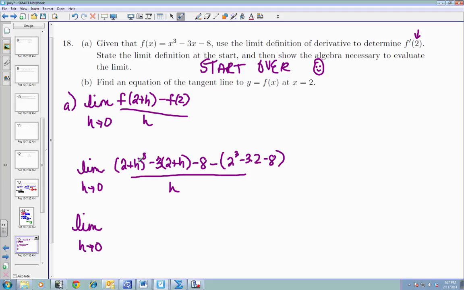So 2 plus h quantity cubed. That means 2 plus h times 2 plus h times 2 plus h. So I'm just going to do 2 plus h times 2 plus h first. All right? So 2 plus h, 2 plus h. When I FOIL this out, and I'm going to write down here, I get this. 4 plus 4h plus h squared. Now I still need to multiply that by another 2 plus h.